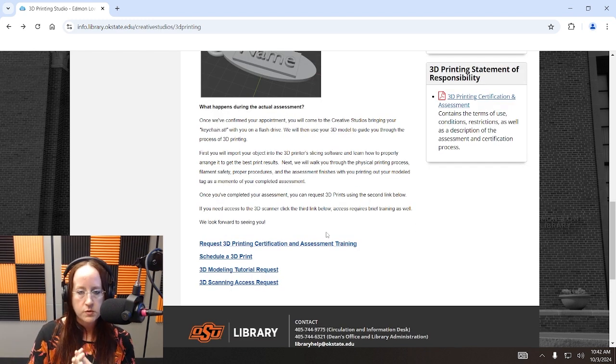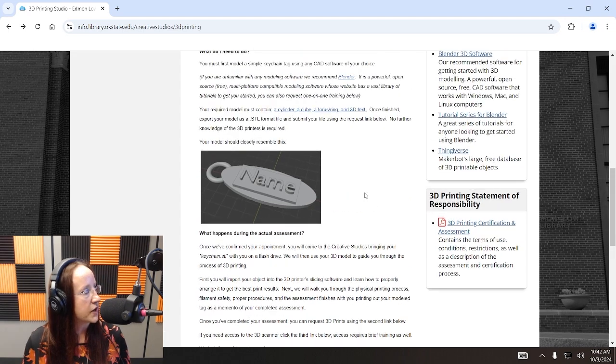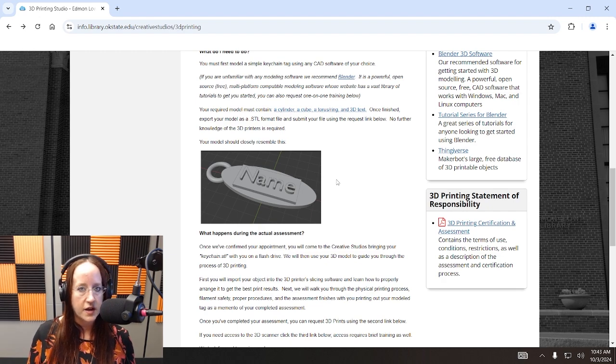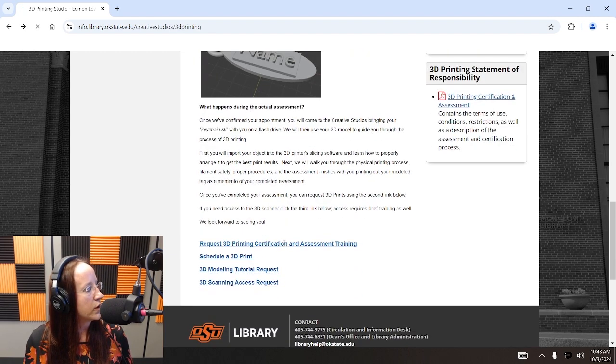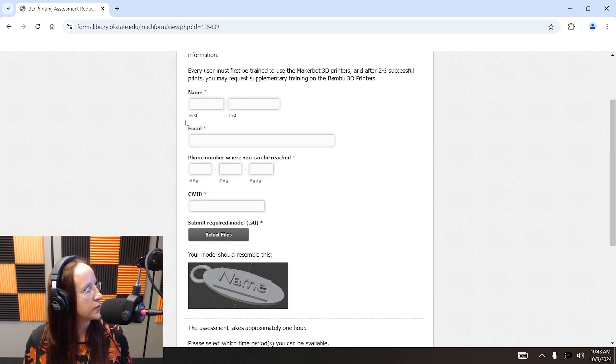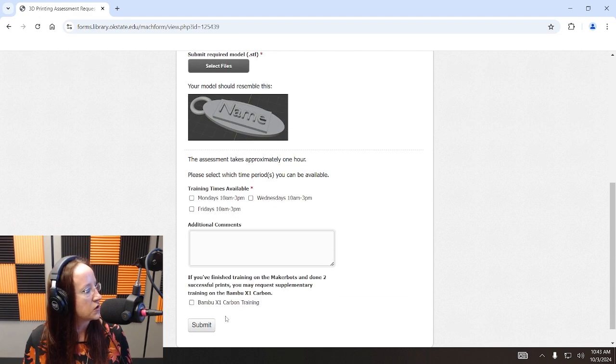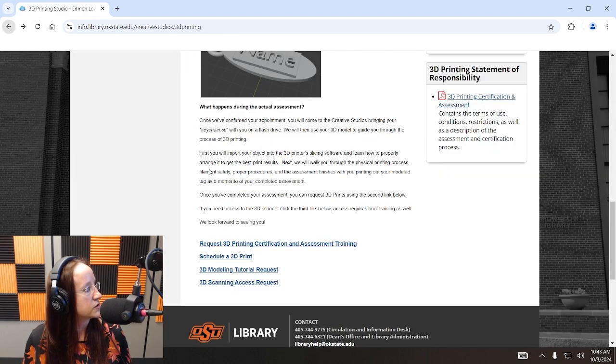Now, before you can request a certification with us, you have to do one thing, and that is demonstrate a cursory knowledge of 3D modeling by creating a 3D keychain out of a cylinder, a cube, some 3D text, and a torus or a ring. And you will export that as an STL file, and you'll attach that with your certification request. You'll put in your info up here, upload your model here, choose a time that works for you, hit submit, and wait for us to respond.